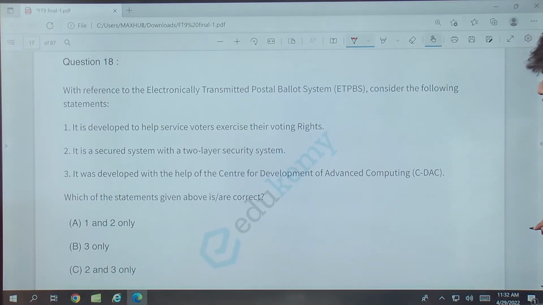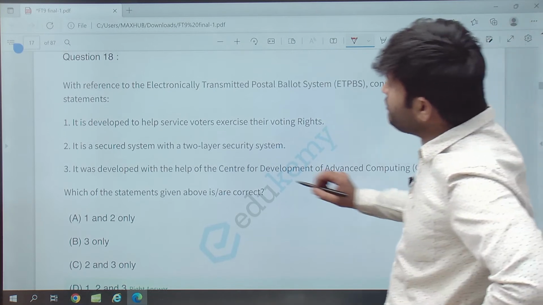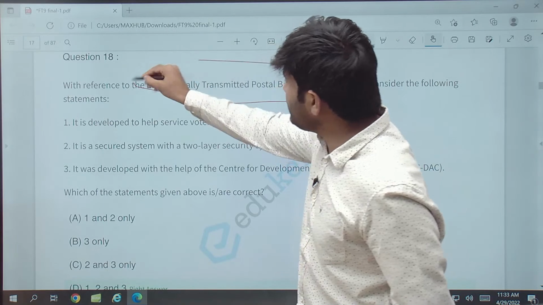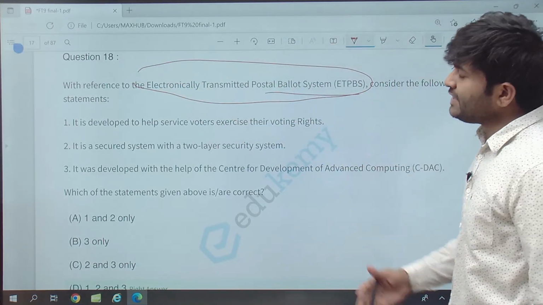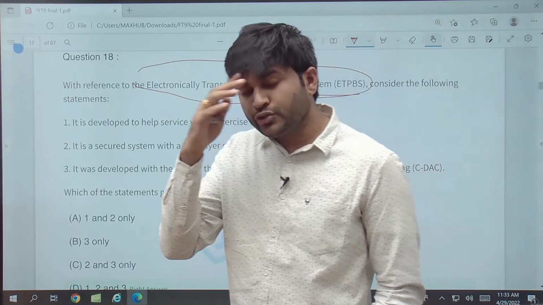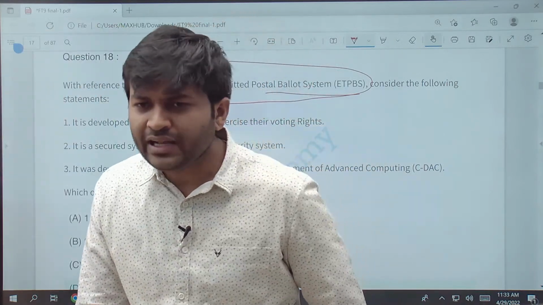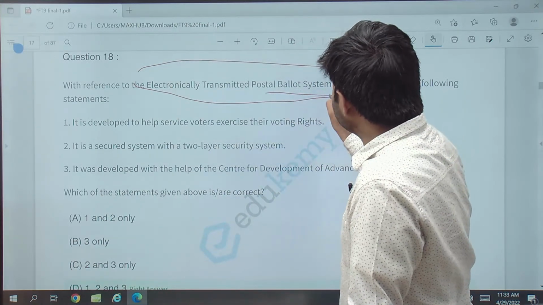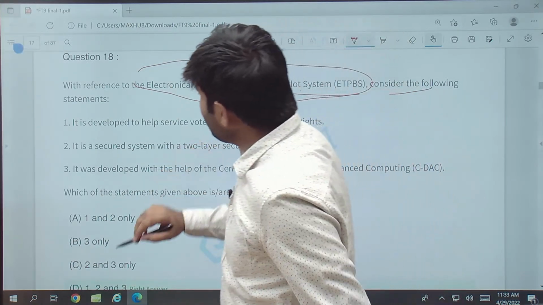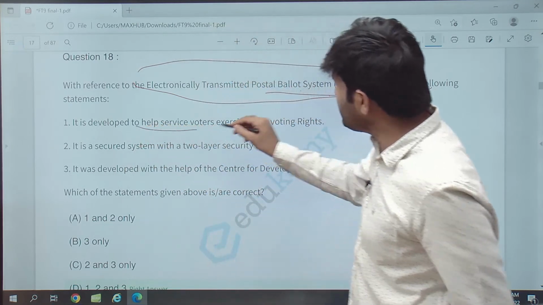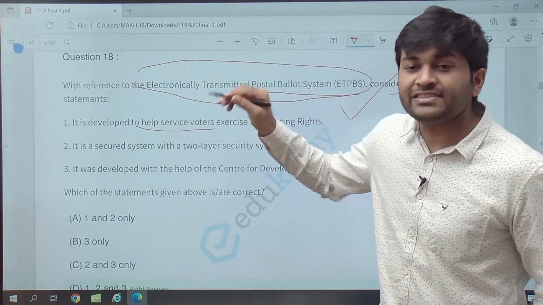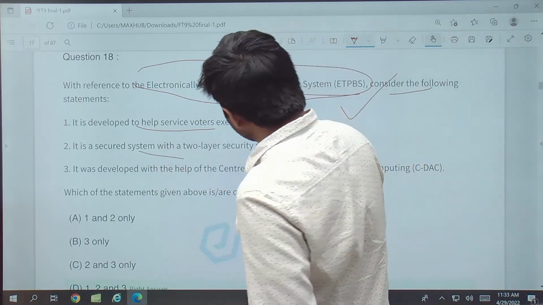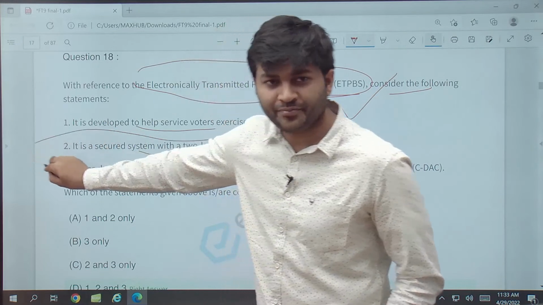Now the question is with reference to the electronically transmitted postal ballot system. That is, electronically you do not need to go to the particular station, the service people. So you have this electronically transmitted service ballot system. Consider the following statements. It is developed to help service voters exercise their voting rights. Yes, this is a system that is developed for that. It is a secured system with a 2-layer security system.